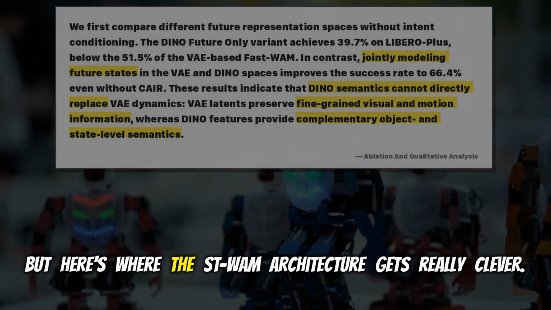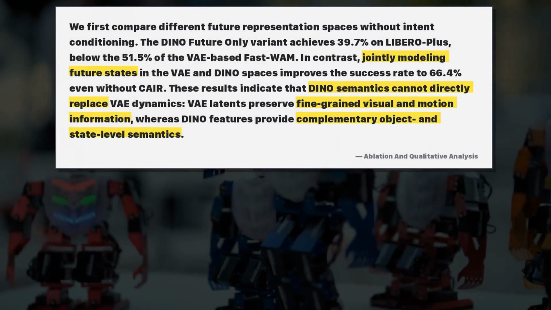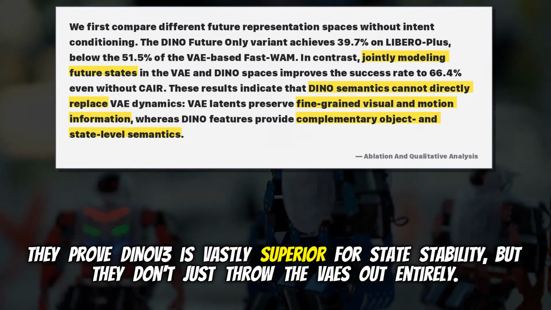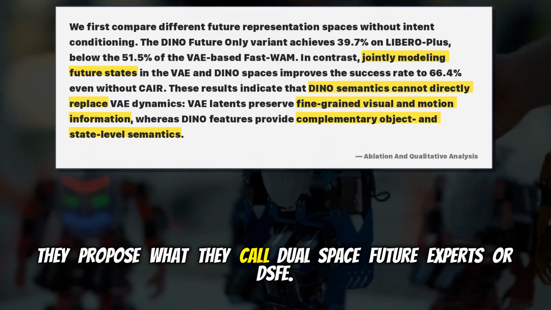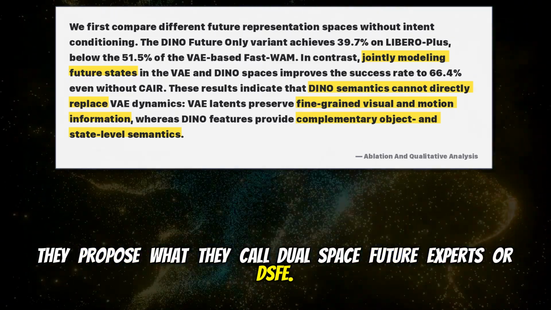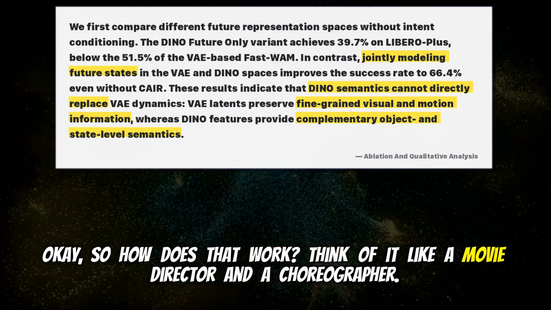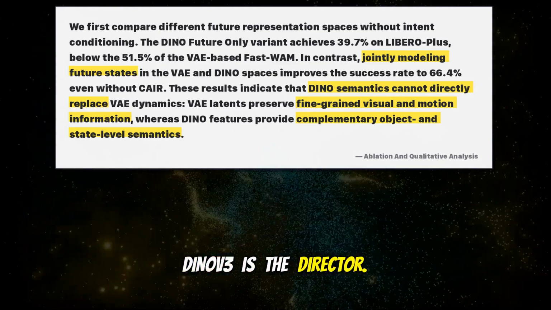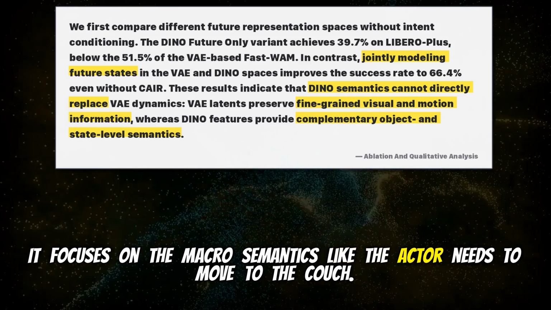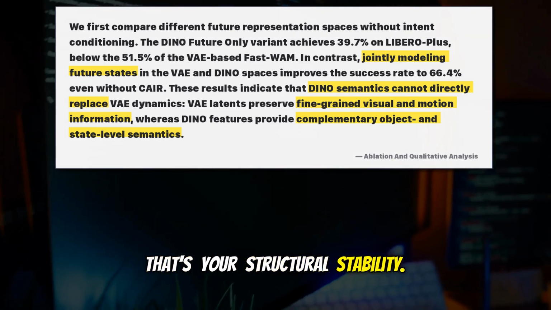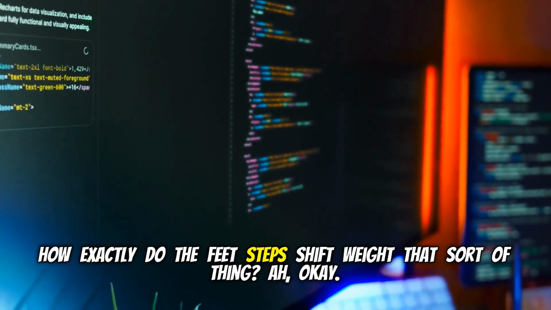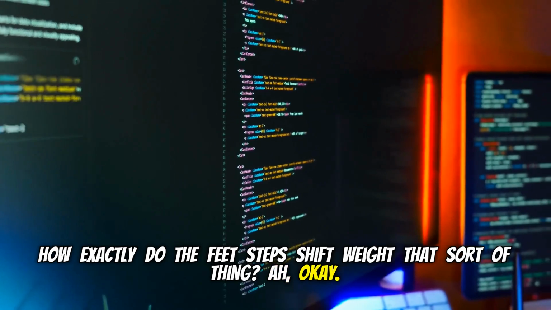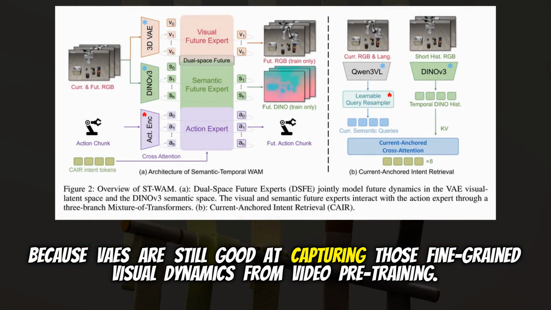Exactly. But here's where the ST-WAM architecture gets really clever. They prove DINO v3 is vastly superior for state stability. But they don't just throw the VAEs out entirely. They propose what they call dual-space future experts, or DSFE. Okay, so how does that work? Think of it like a movie director and a choreographer. DINO is the director. It focuses on the macro semantics, like the actor needs to move to the couch. That's your structural stability. The VAE is the choreographer, focusing on the microdynamics: how exactly do the feet step, shift weight, that sort of thing. Yeah, because VAEs are still good at capturing those fine-grained visual dynamics from video pre-training.